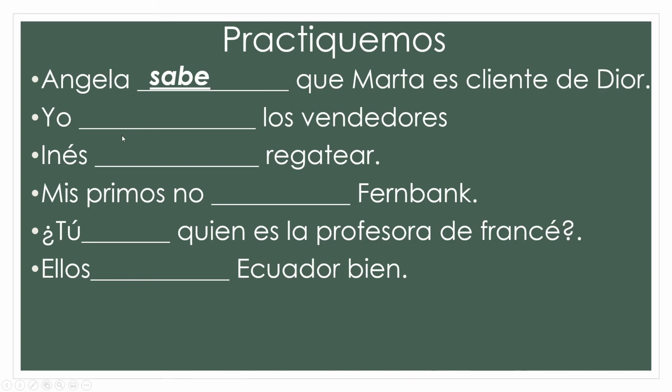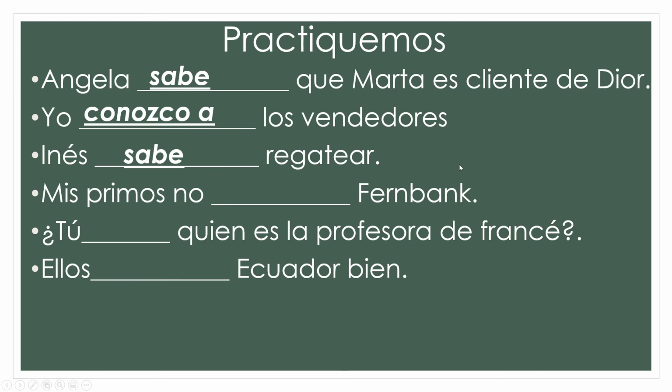Yo blank los vendedores. That would be yo conozco a. Los vendedores in your vocab, salespeople. They're people. It's got to be nothing about the people. So just people is conocer. The yo form is conozco. Add the personal a because they're people. Inés regatear. Inés sabe regatear. Here you've got an infinitive after the blank. That is a clue. That is fact or info because that is how to. Inés knows how to bargain.